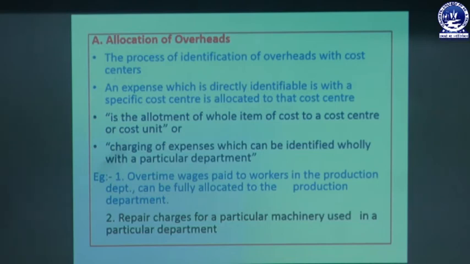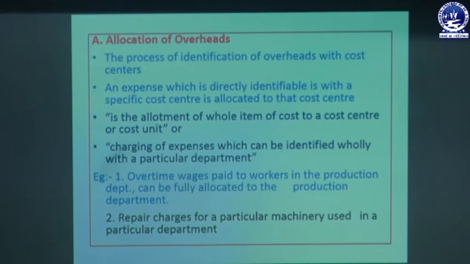That means whatever expenses are incurred, we have to identify those expenses and charge that amount wholly to a particular department. One example is overtime wages paid to workers in the production department, which can be fully allocated to the production department.